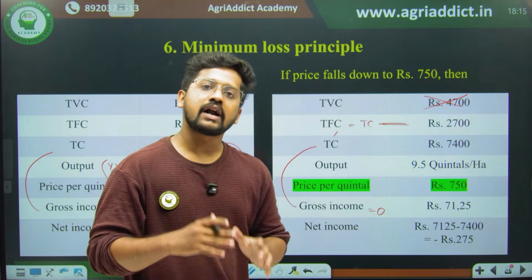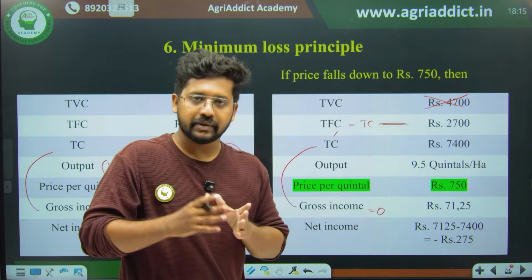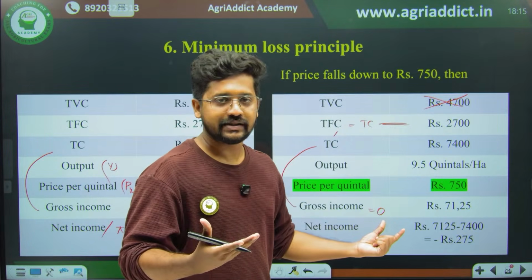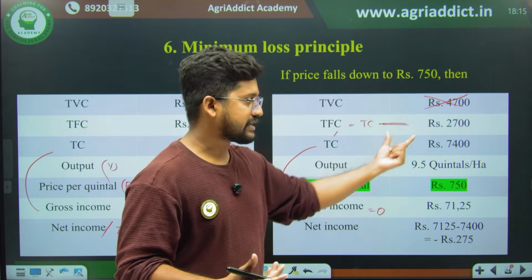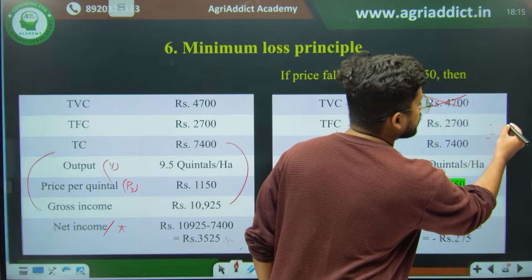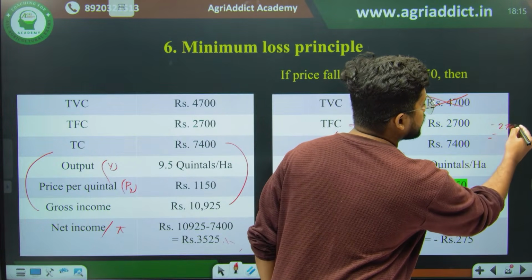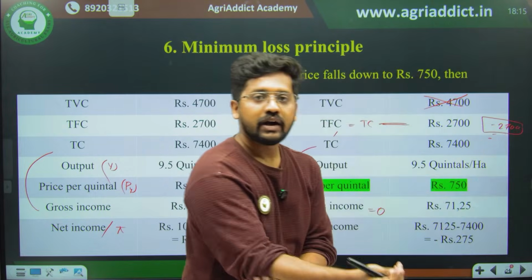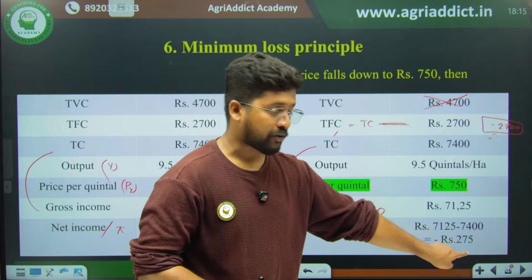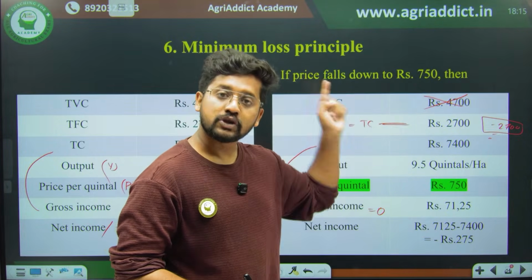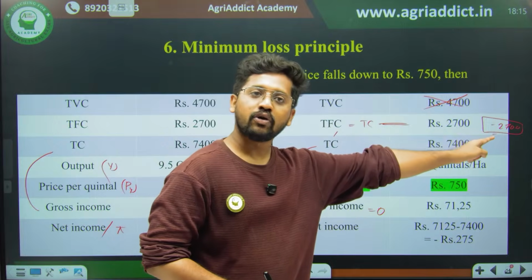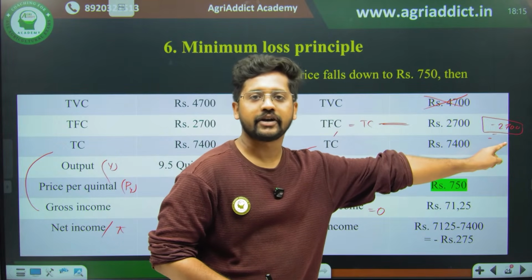So right now you are trying to understand how much your net income is. Net income is none other than your gross income minus your total expenses, right? Zero minus total expenses. What will be the answer? It will be minus 2,700 rupees. Minus 2,700 rupees. So if he is realizing a negative profit, if the farmer stopped the cultivation, his total loss will increase to minus 2,700 rupees.